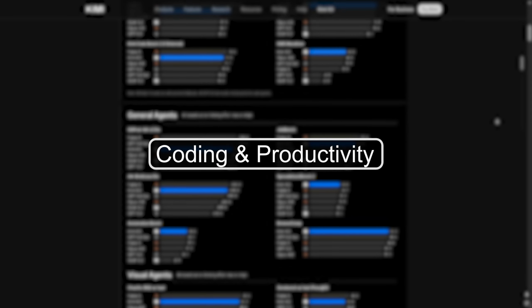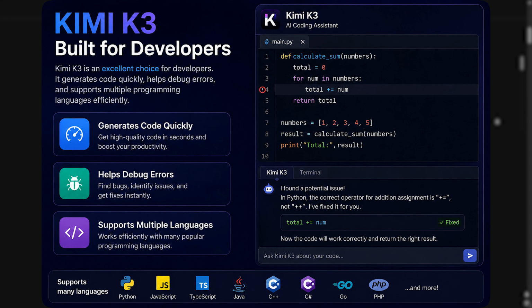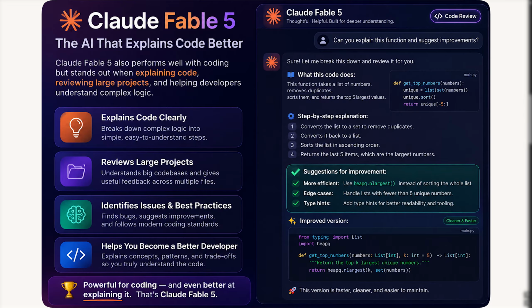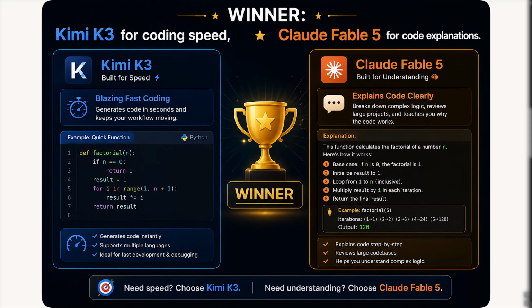Coding and productivity. If you are a developer, Kimi K3 is an excellent choice. It generates code quickly, helps debug errors, and supports multiple programming languages efficiently. Claude Fable 5 also performs well with coding, but stands out when explaining code, reviewing large projects, and helping developers understand complex logic. Winner, Kimi K3 for coding speed, Claude Fable 5 for coding explanations.